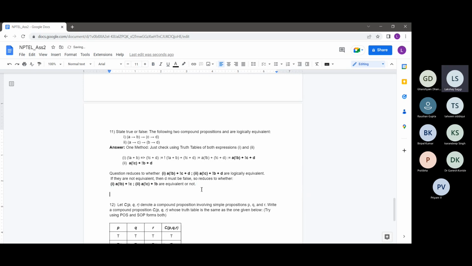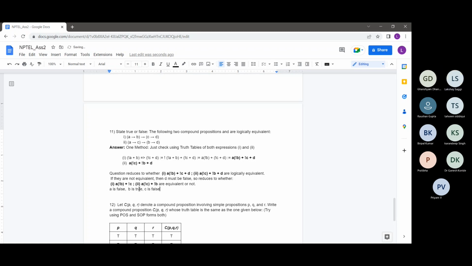Suppose A was false, I'm just trying to construct a counter example. In that case, the value of the first expression will depend on not C, and the value of the second expression will depend on not B. So I can make C and B differ, and these two expressions will also differ. So I can just say B is true and C is false.